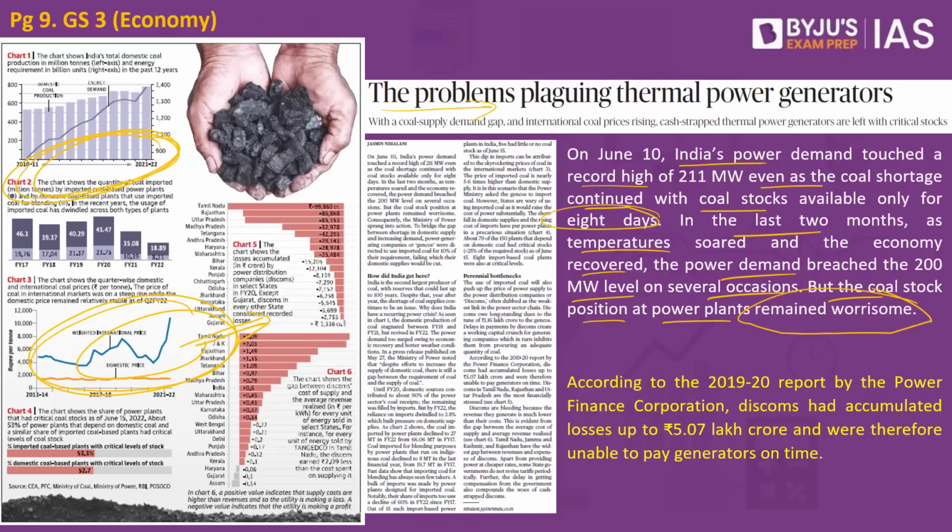So remember, when it comes to the distribution companies, according to the 2019-20 report by the Power Finance Corporation, discoms had accumulated losses of up to 5.7 lakh crore and were therefore unable to pay the generators on time. So when it comes to power, what we have is the generating outfit. Then what we also have is the discoms which distribute this power to the customers. These discoms which procure power from the generating utilities are not able to pay back as well. That is because the revenue they generate is much lower than their cost, and there is also delay in compensation from the government, all resulting in losses for the discoms. It is this that we have to understand with respect to this article.